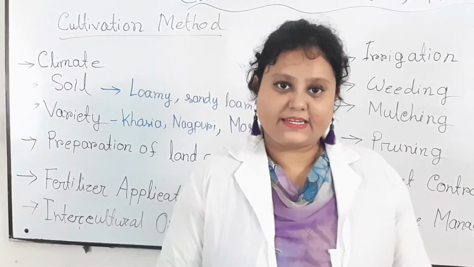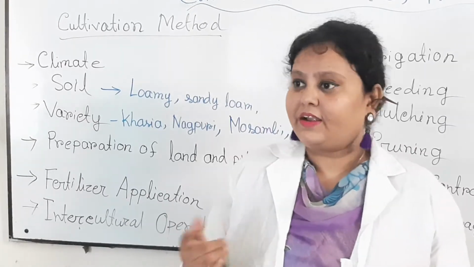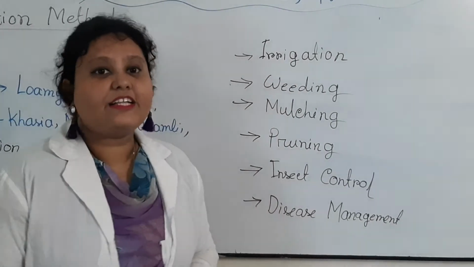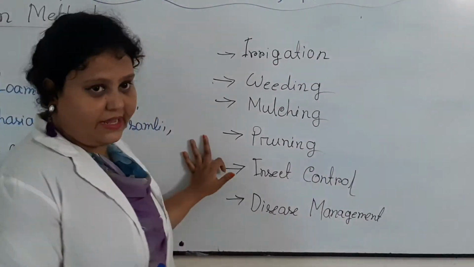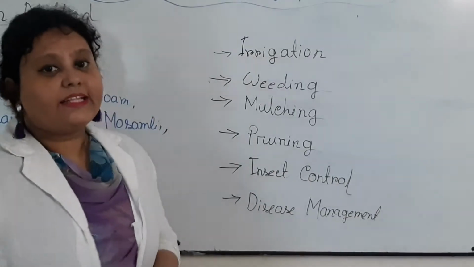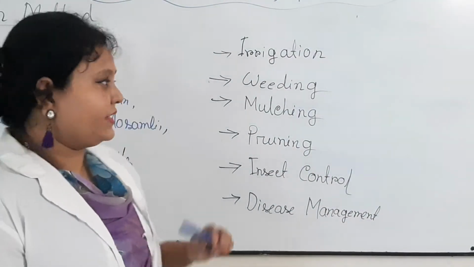These types of seedlings are popular for reproduction. And some intercultural operations should be done: irrigation, weeding, mulching, pruning. These are the intercultural operations.